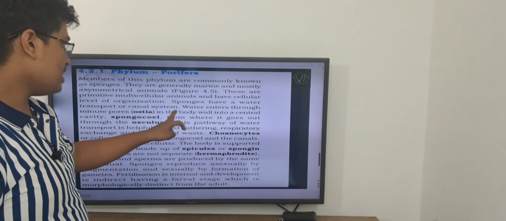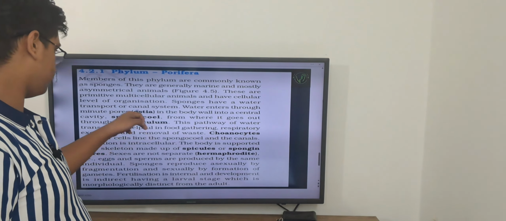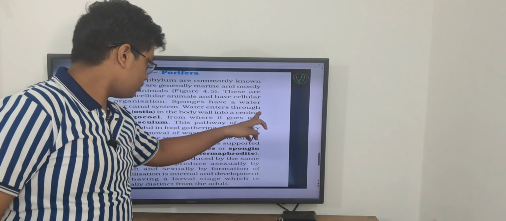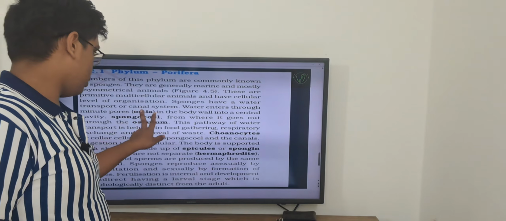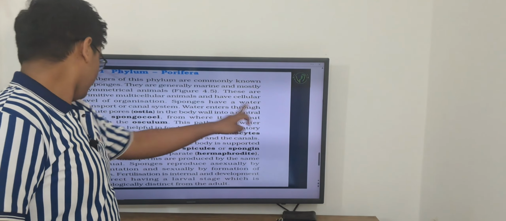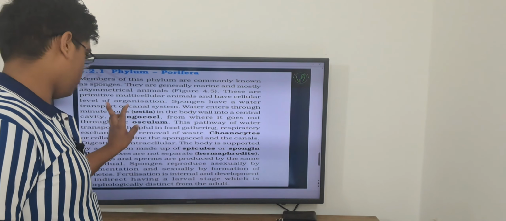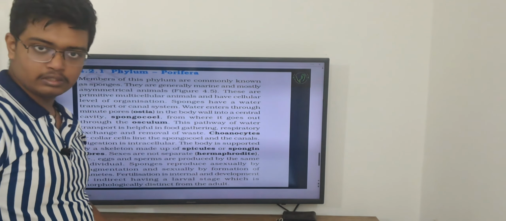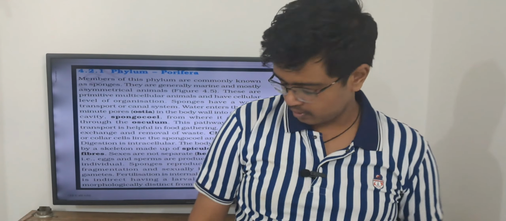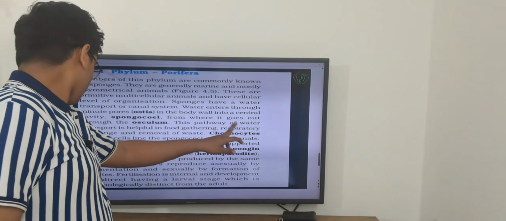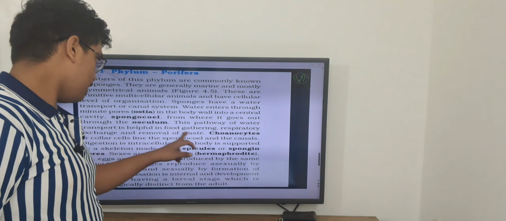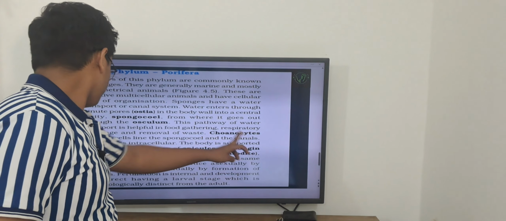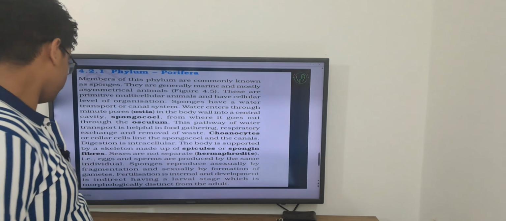Sponges have a water transport or canal system. This also I told you. Water enters through minute pores called ostia in the body wall into a central cavity called the spongiocele, from where it goes out through the osculum. This is the pathway which I explained using the coconut example. This pathway of transport is helpful for gathering food, respiratory exchange, and removal of waste.